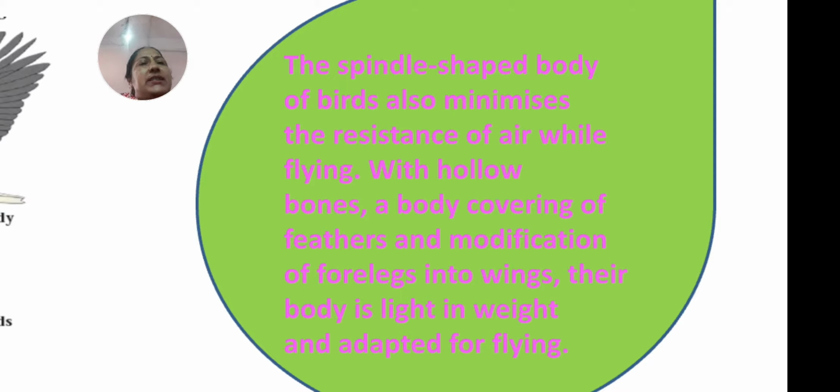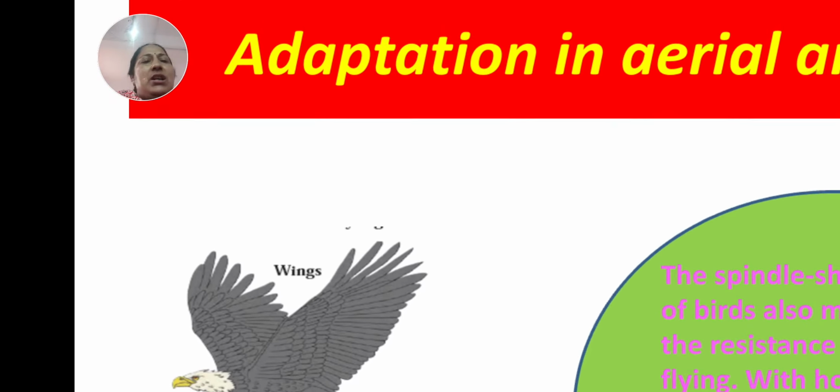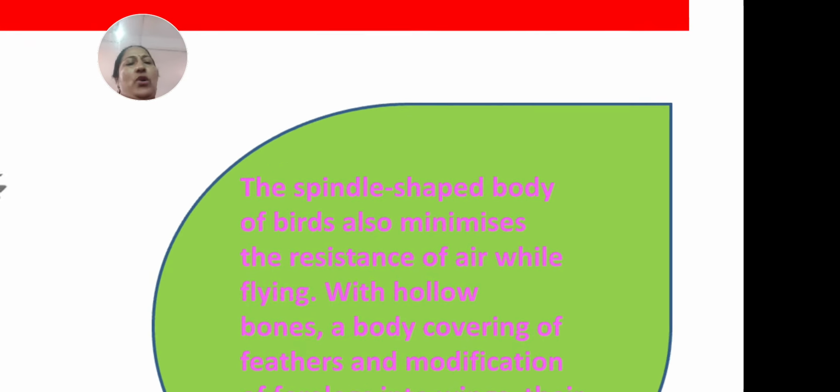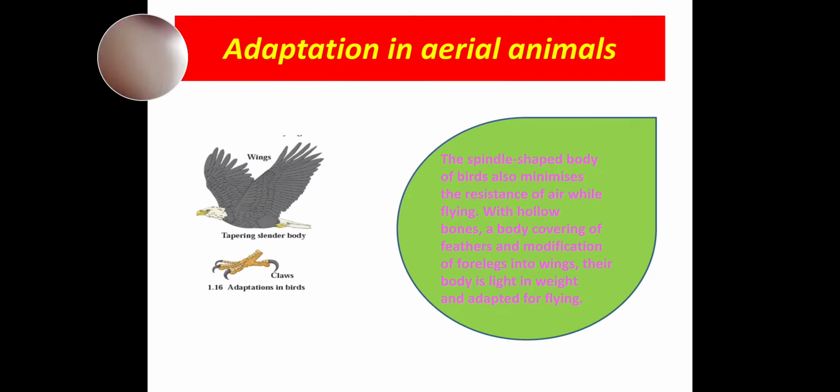While they fly, their spindle shaped body minimizes the resistance of air. Birds have hollow bones, a body covering of feathers, and modification of forelegs into wings. Their body is light in weight. Their bones are hollow. Their body is light in weight and adapted for flying. You can understand this.